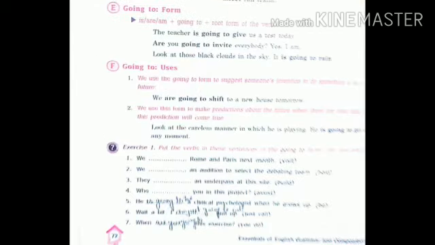Next is going to. How to form going to? Is, am, are plus going to plus root form of the verb. The teacher is going to give us a test today. Are you going to invite everybody? Yes, I am. Look at those black clouds in the sky. It is going to rain.